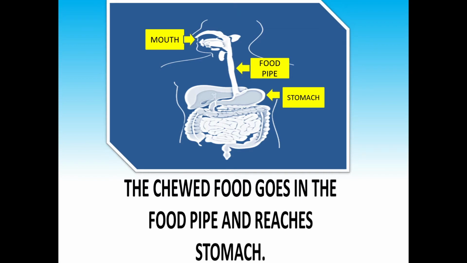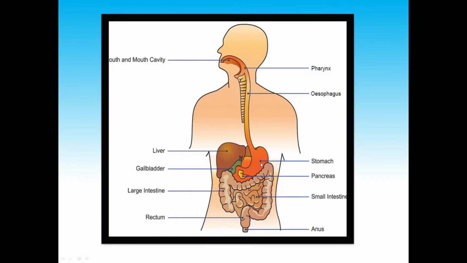Okay, now what is a stomach? You can say a bag-like, sack-like organ. Can you see here? It is a bean-shaped organ, a bag-like container in which we can put many things. The walls of this stomach are very muscular. Now, what happens when the food reaches the stomach?